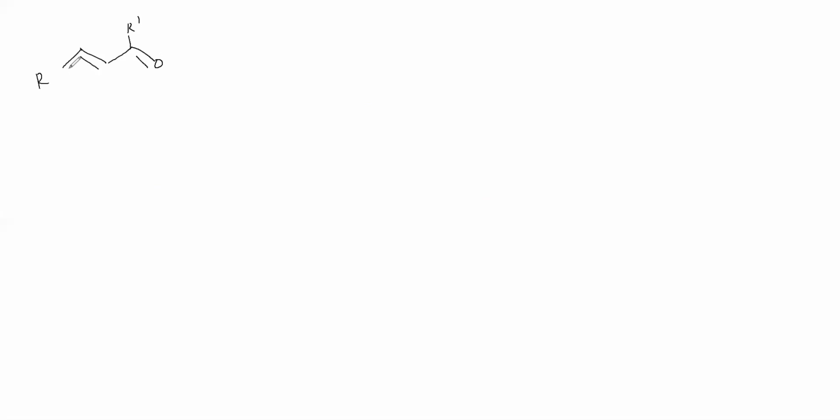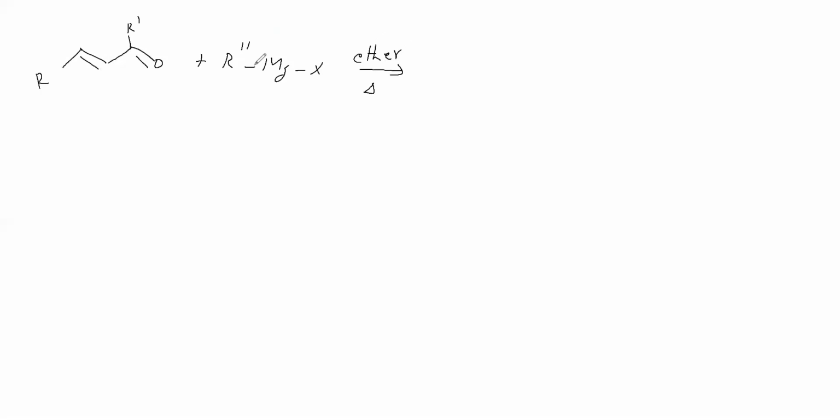It is reacting with a Grignard reagent, RMgX. What is the solvent here? The solvent is ether. For a Grignard reagent, the solvent should be ether. So how the reaction takes place here, we'll see.